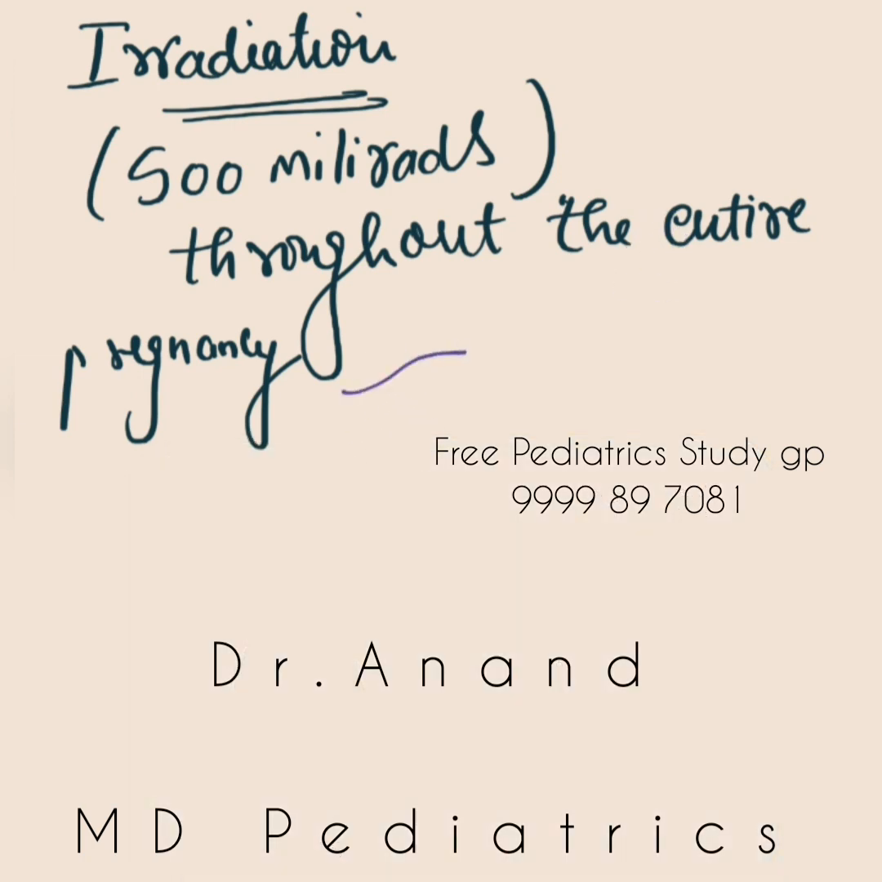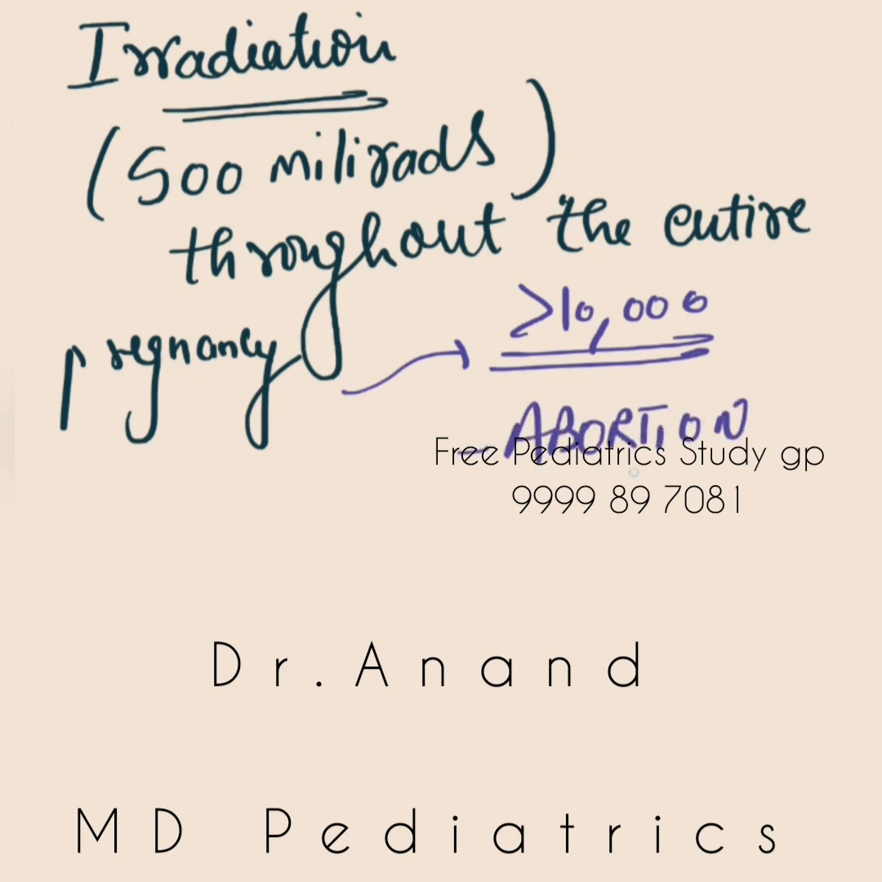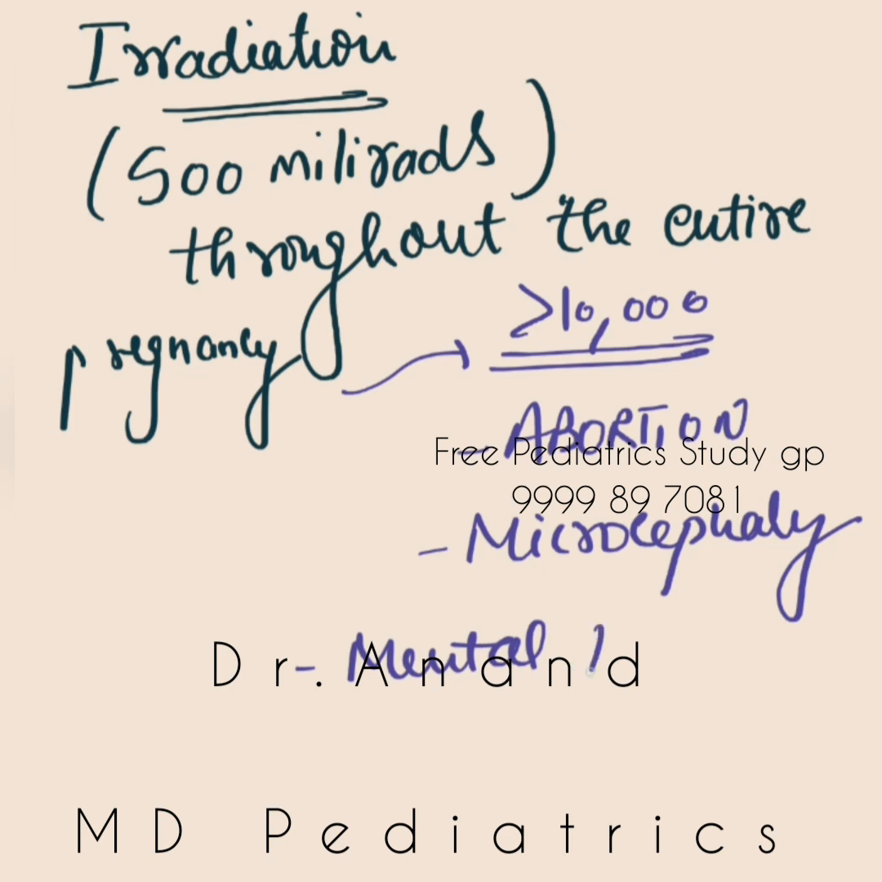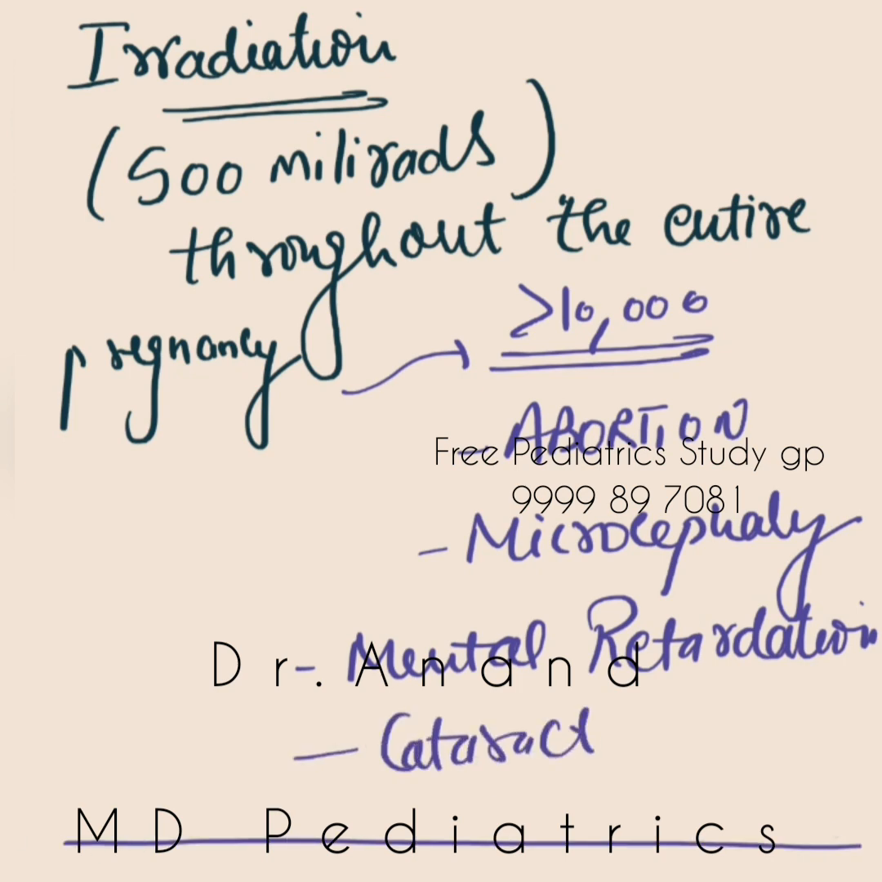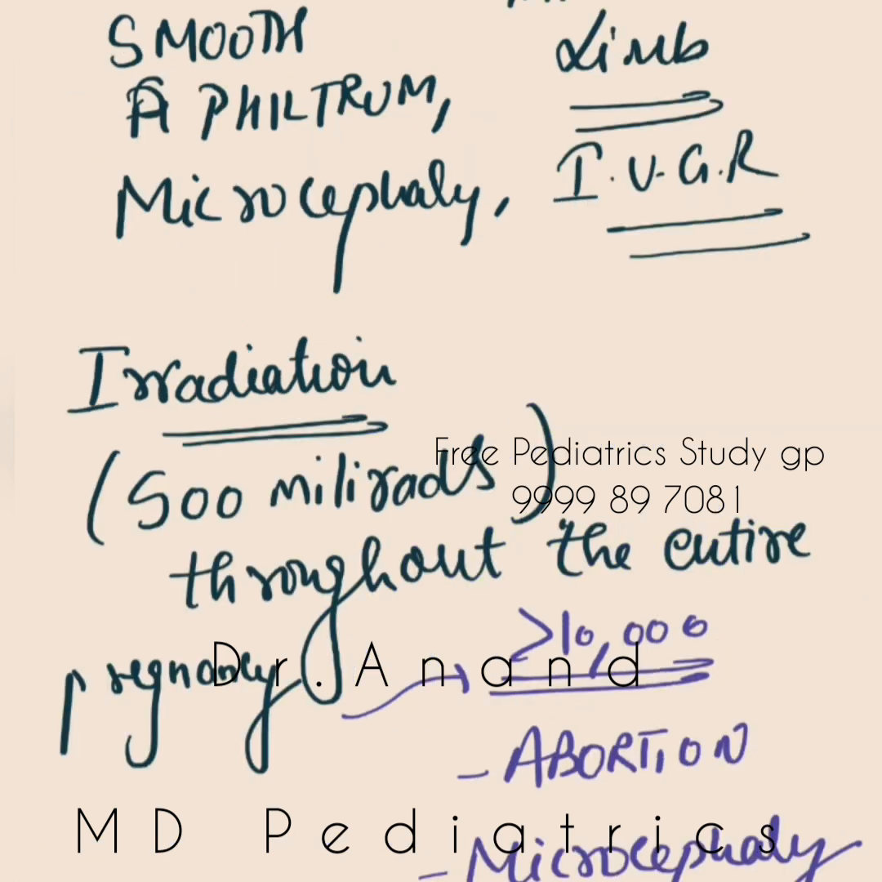Like we tell, the mother should not take any radiations or exposures. If there are more than 10,000 millirads of exposure, the baby can have abortion, microcephaly, mental retardation, and cataract. Are you understanding? These are nice important points. You should know, it will be helpful for you. We are all talking regarding the antenatal history.